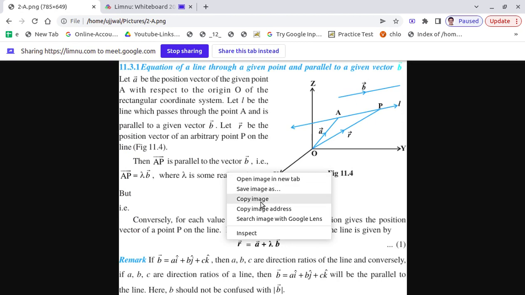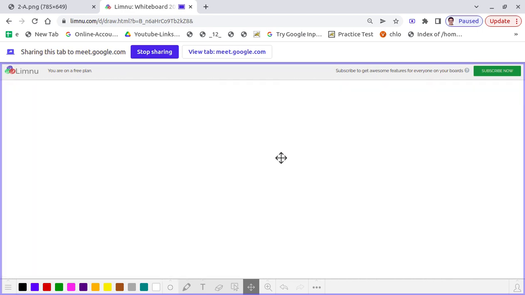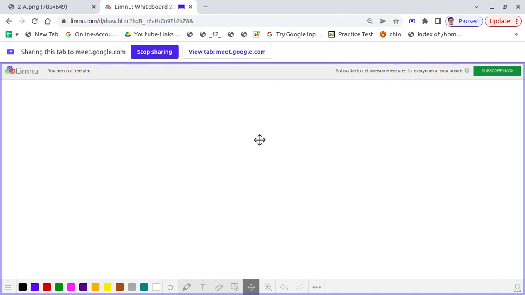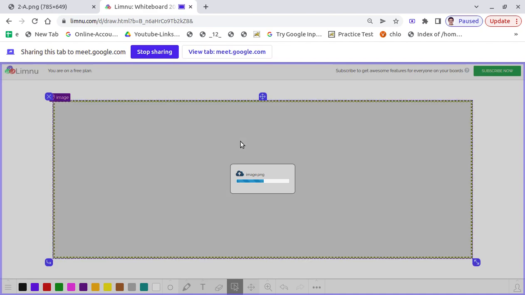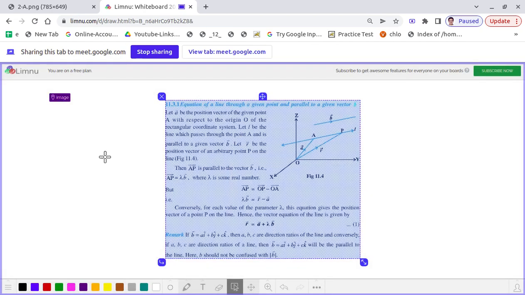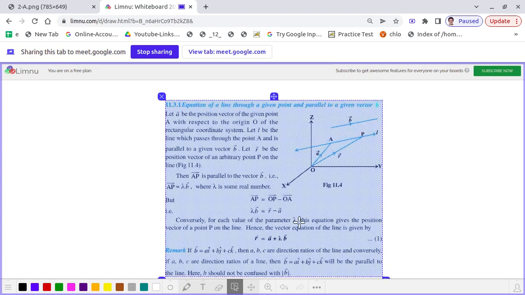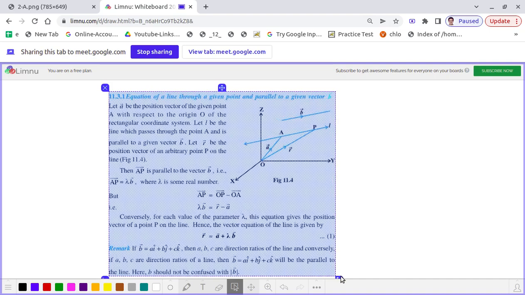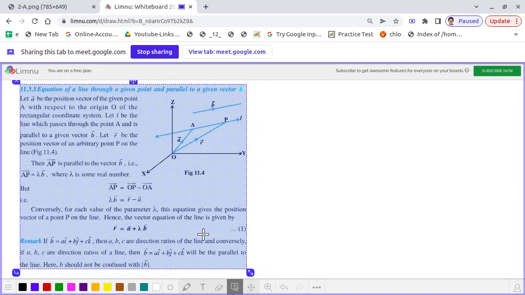First, let me place this on the screen, and after that I will discuss. The first point we are going to discuss, dear students, is the equation of a line through a given point and parallel to a given vector B.